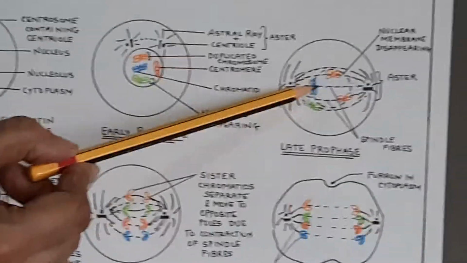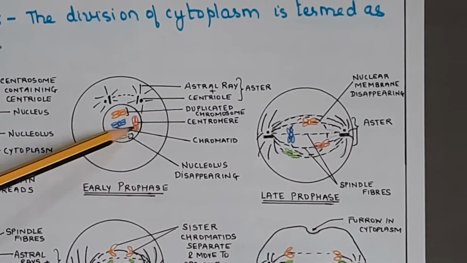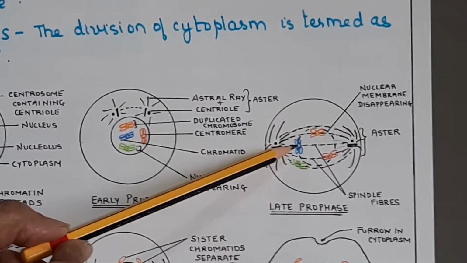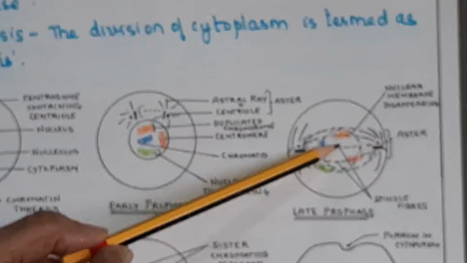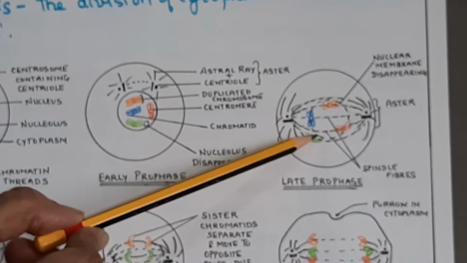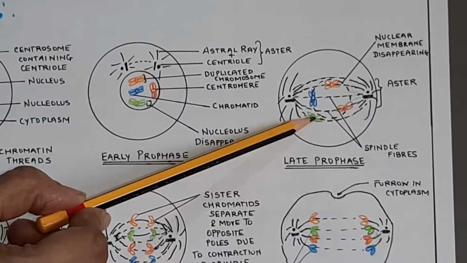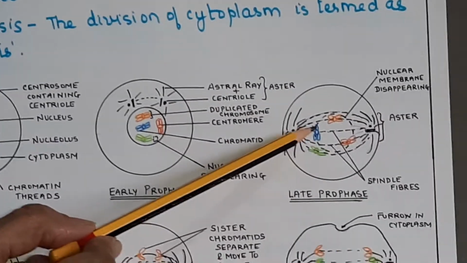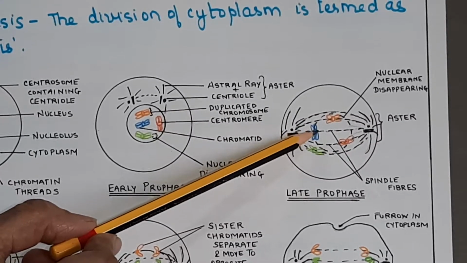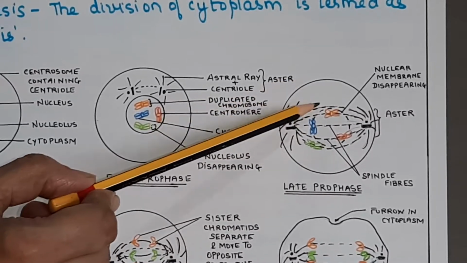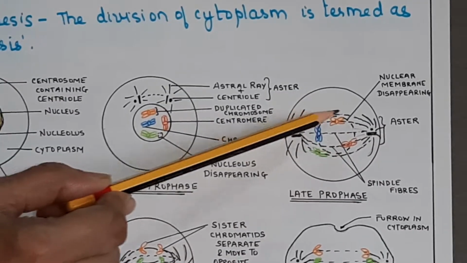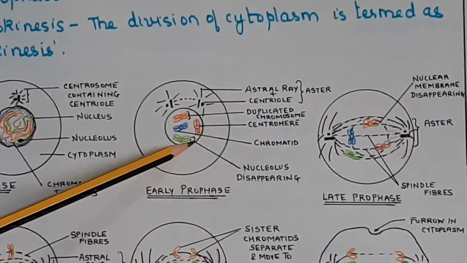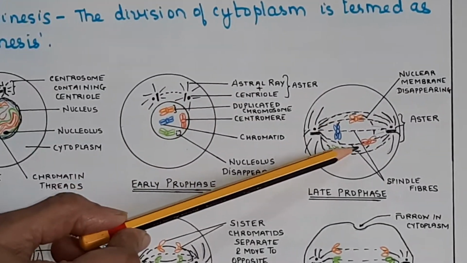So each chromosome, here if you observe, chromosomes were just suspended, right? There is no attachment. But here if you observe, the chromosomes have got attached with the help of the spindle fiber at the centromere. See, all of them have got attached at the centromere with the help of the spindle fibers. If you remember, this was the second function of the centromere, which we had discussed earlier. Okay, so nuclear membrane, if you observe, has started to disappear. I have shown this as dotted. Here it was solid, and this nucleolus is disappearing, which has already disappeared here.